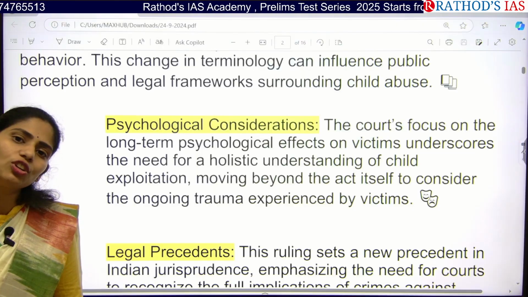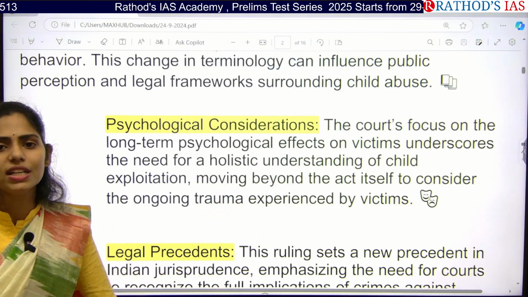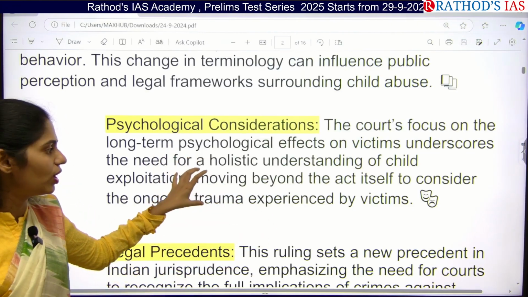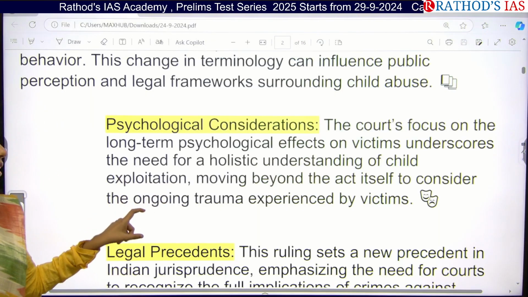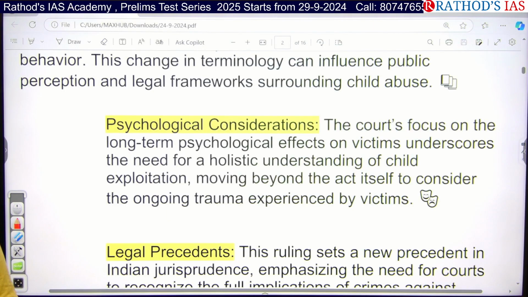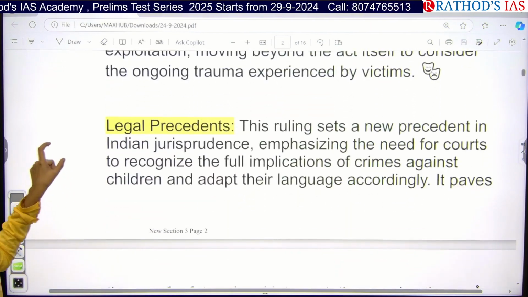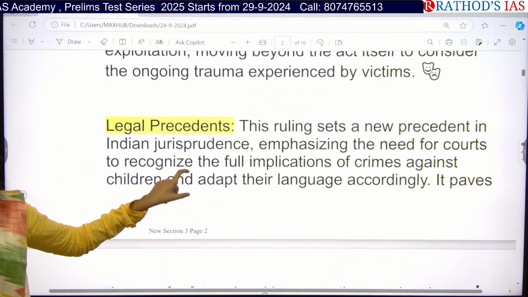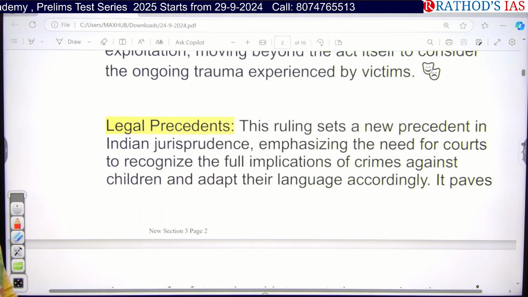So when can we ensure women's participation? Whenever there is women's empowerment. So this is one of the proactive steps, so that we can consider even the trauma experienced by the victims. And next, we are also focusing on the full implications of crime against children.